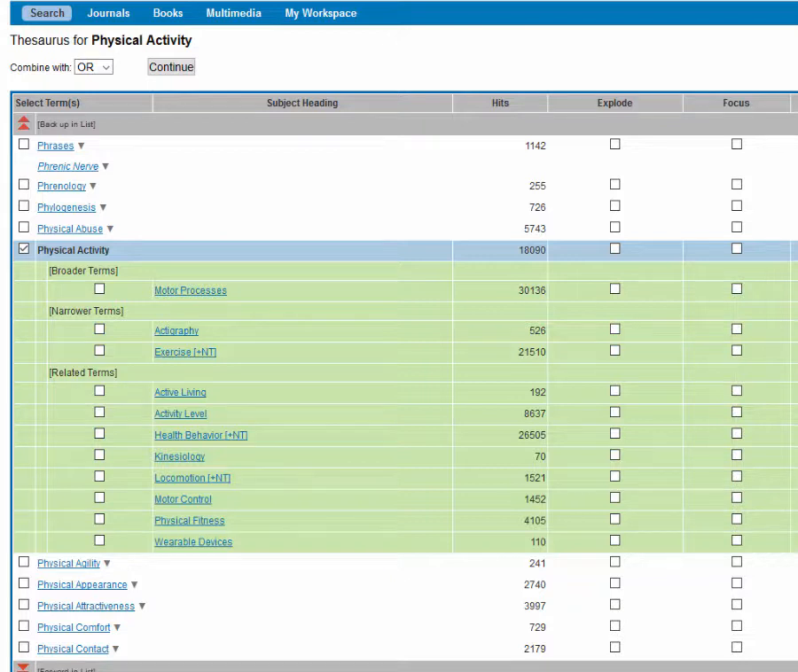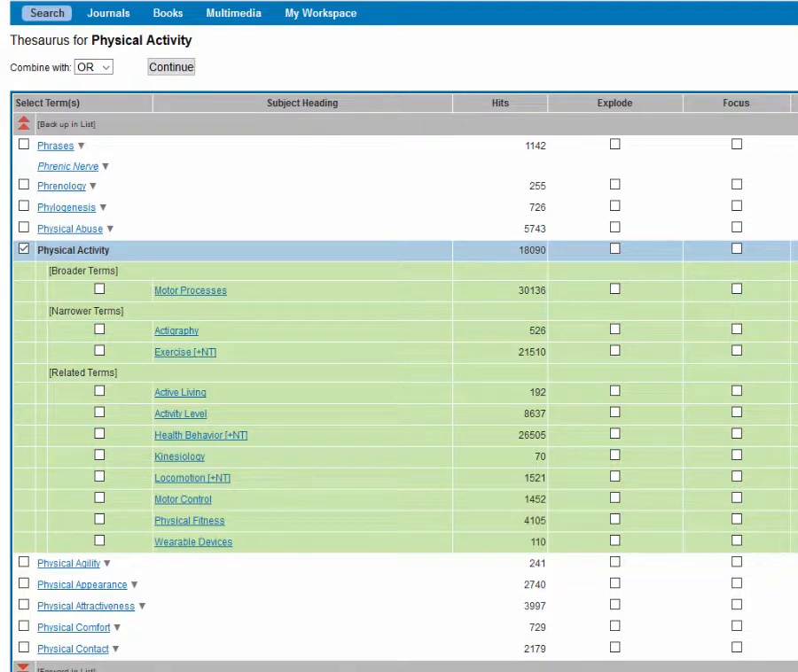It shows what this subject heading is used for, as well as any broader terms, narrower terms, and related terms. As mentioned, we don't have to come to this screen, but it is helpful in terms of giving us ideas of how we could potentially broaden or narrow the scope of our search. For example, physical fitness may also be a relevant subject heading for this search.